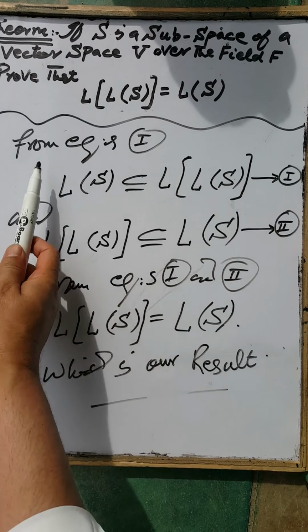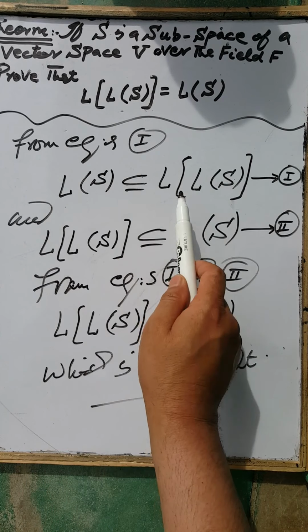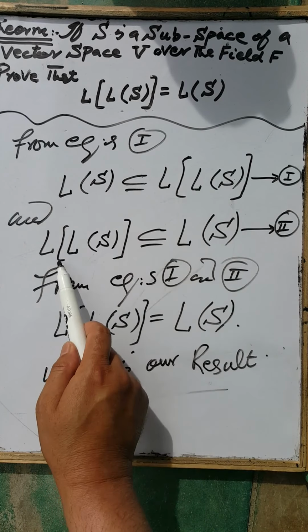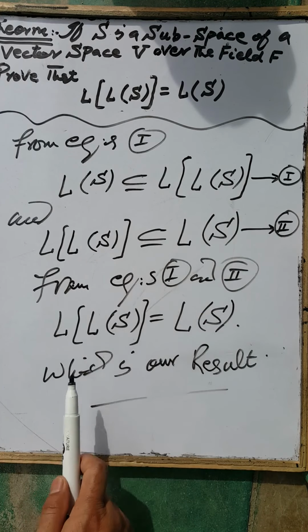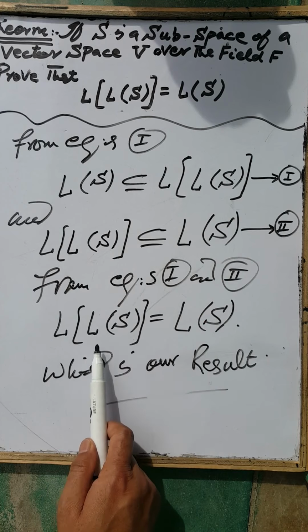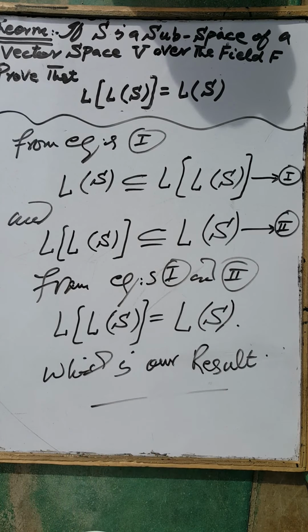From equation number one, the linear span of the set S is contained in this set, and from equation two, this set is a subset of the linear span of S. Therefore, from equations one and two, the linear span of the linear span of the set S is equal to the linear span of the set S, which is our target.